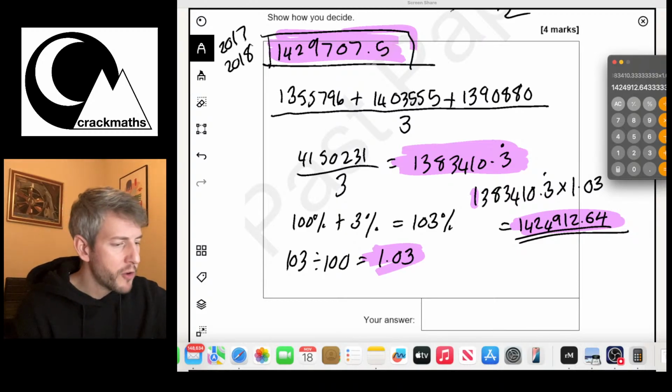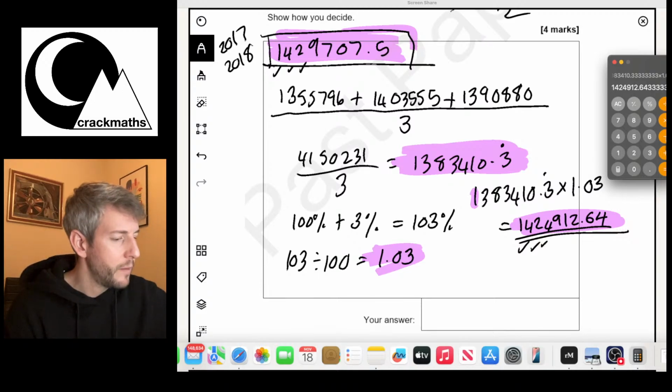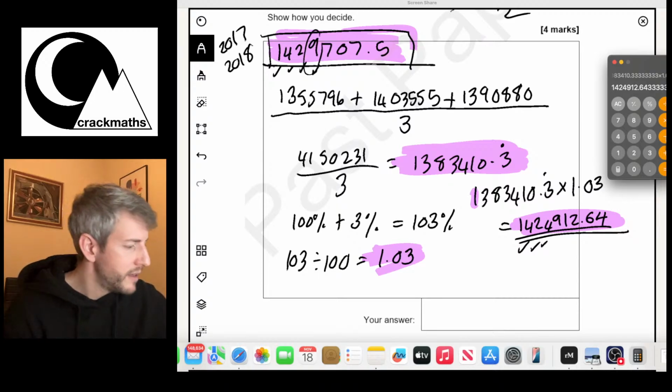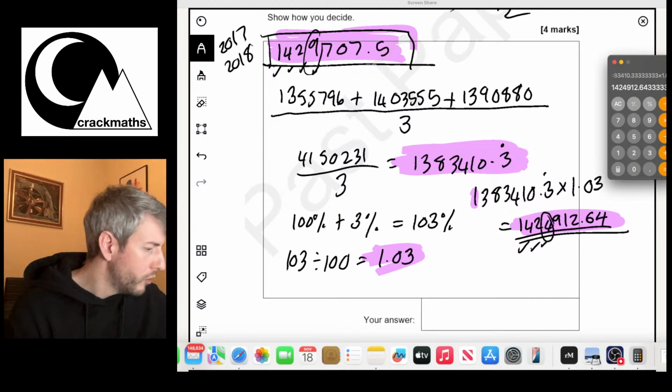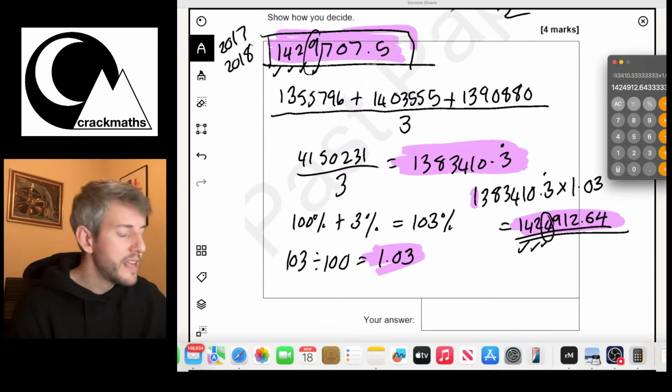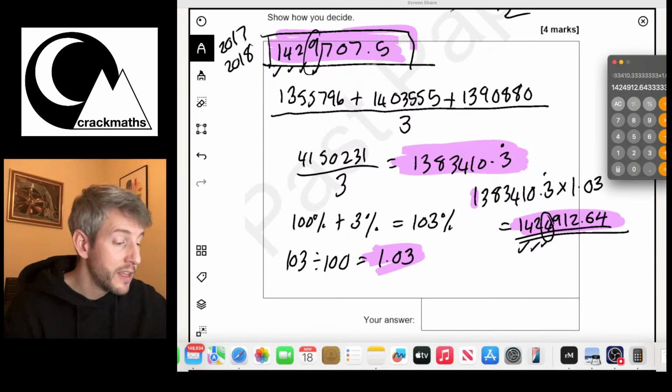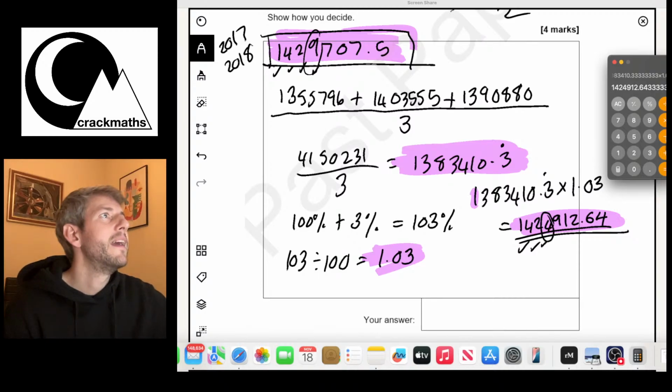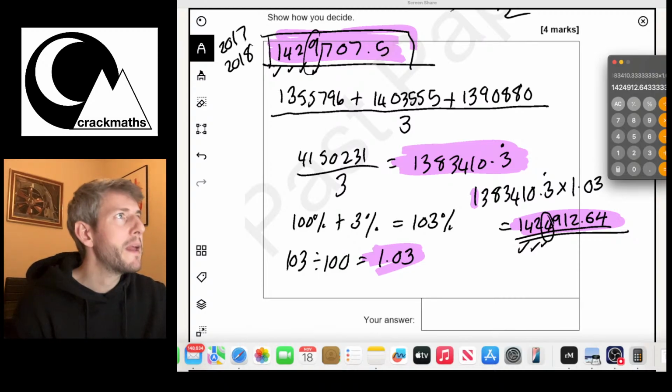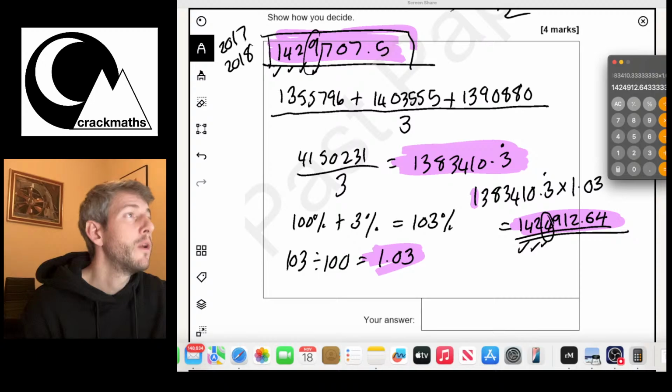So let's see, they've both got a 1 at the front, they've both got a 4 next, they've both got a 2 next, so they're the same up until now. Then this one has a 9, this one has a 4, so I can see that 9 is higher than 4, so I can actually see that this number is larger. And in fact, I should probably make an attempt to read this number out.